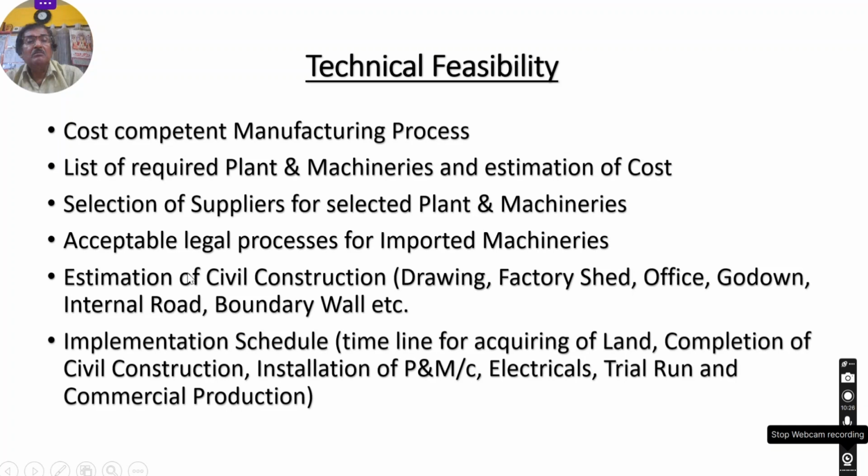All items will come under this head. You have to estimate the cost, from which you will get the total cost of building construction, and also attach the drawing of the civil construction with the project report.